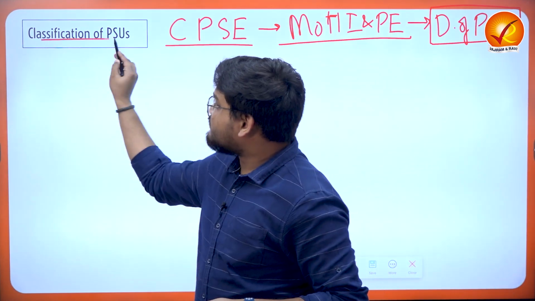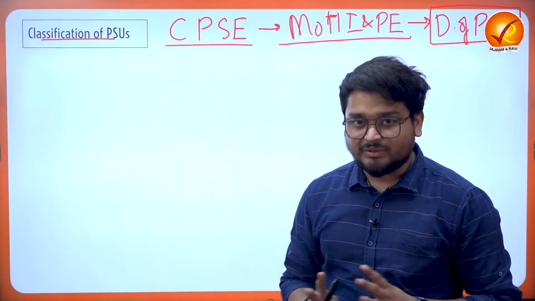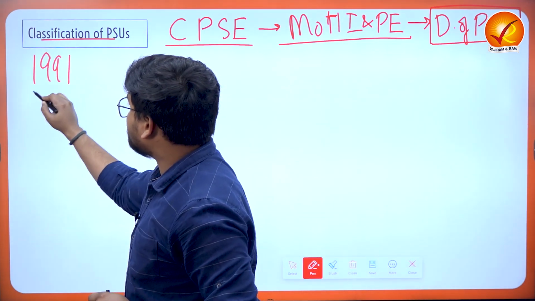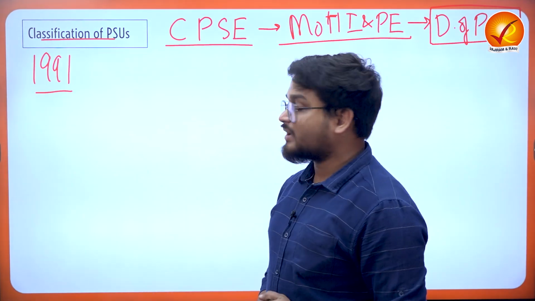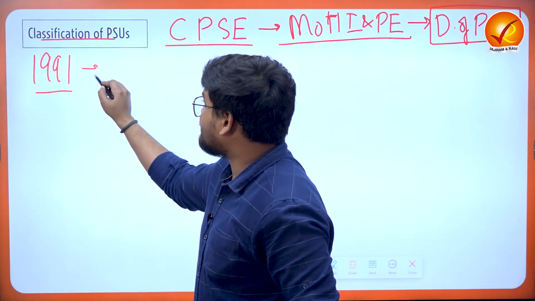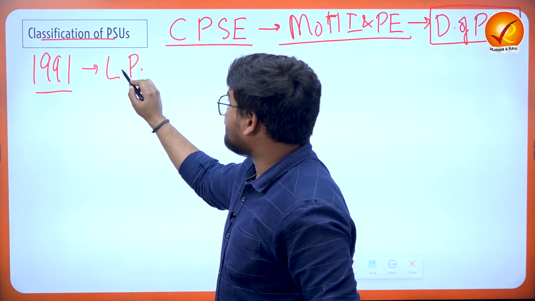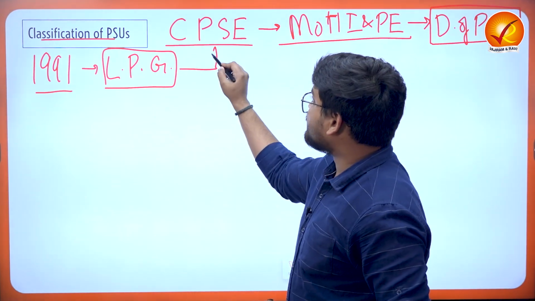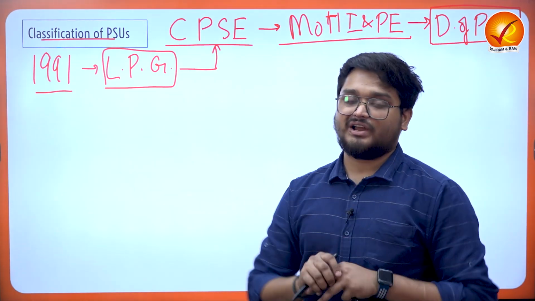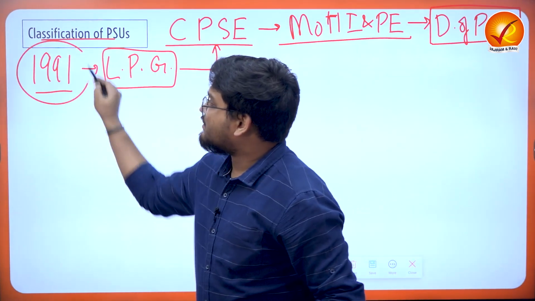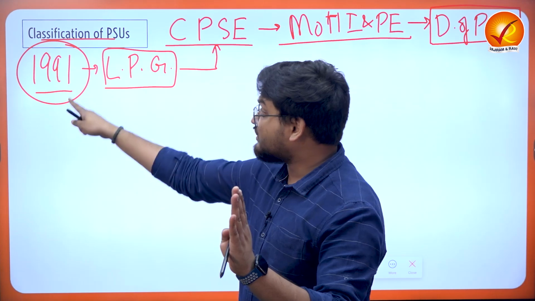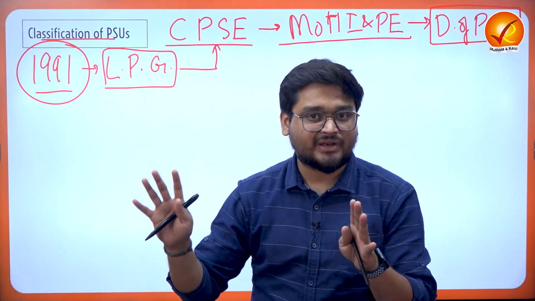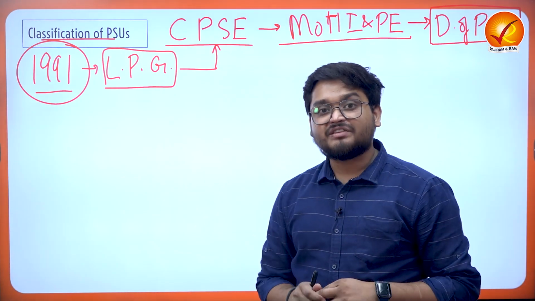Now when we talk about the classification of PSUs, we have different classifications of the PSUs in the country. Particularly, we have to understand that when the economic reforms took place in the 1991 economic reforms package, also famously known as liberalization, privatization and globalization, a majority of the focus came on the central public sector enterprises of the country. Because back then, from around the 1970s, 80s and also in the early 1990s, we found that many of the central government companies were also known as sick companies.